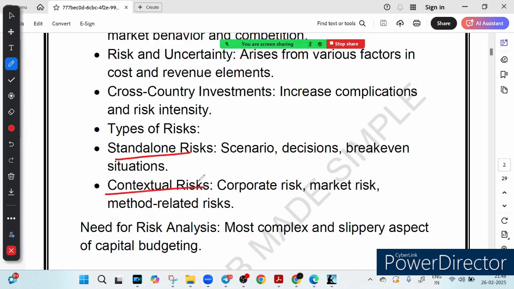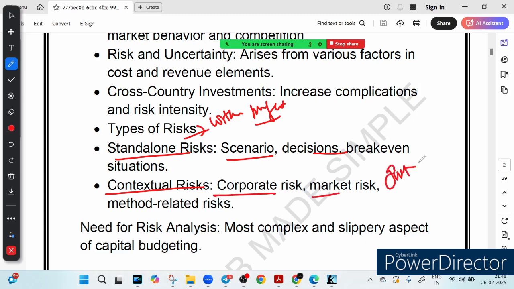So a standalone risk means what? Some risks are within the project itself. So these types of risks are within the project, right? Like unexpected cost overrun and sales fluctuation, these are called standalone risk. The other depends on some external factor, and these are called contextual risks, which depend on external factors like industry trend, corporate market crashes or change in the government policy.